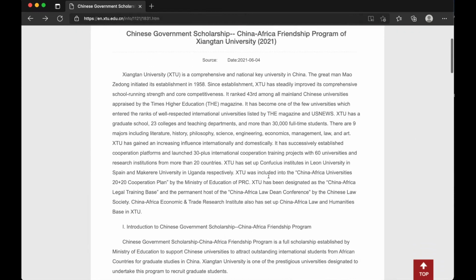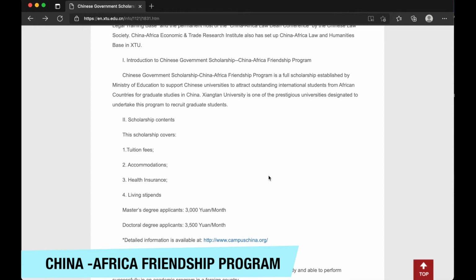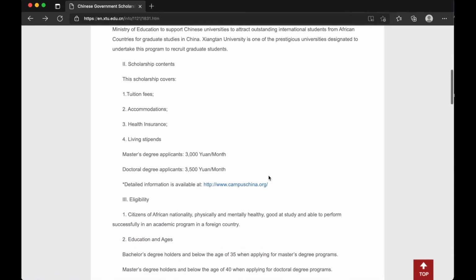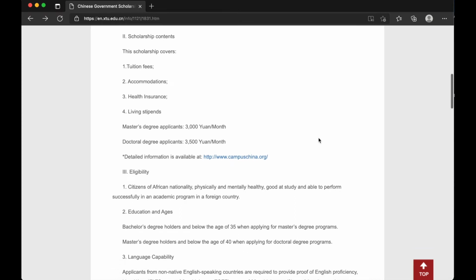So for this particular scholarship, the coverage is tuition fees, accommodation, health insurance, and a living stipend. So if you're a master's student, you get 3,000 yuan a month, and if you're a doctoral student, you get 3,500 yuan a month.